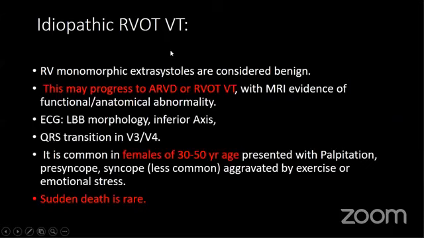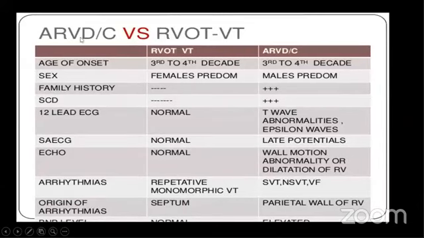Idiopathic RVOT VT occurs more commonly in females. In ARVD, it is more common in males, younger males, and here it is more common in females, but it is a benign condition. Sudden death is very rare. And ARVD and RVOT VT: ARVD is more dangerous. Sudden cardiac death may happen here, with male preponderance and family history, and it needs ICD implantation. On the other hand, RVOT VT is a relatively benign condition, does not need ICD, only medical management is sufficient.